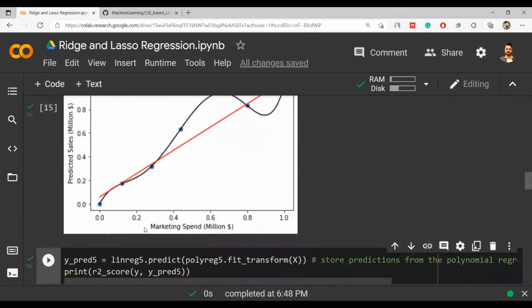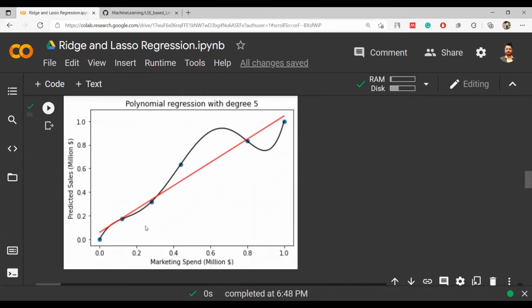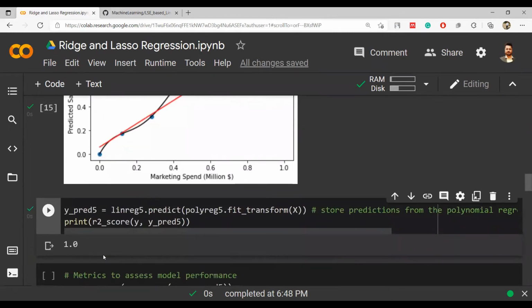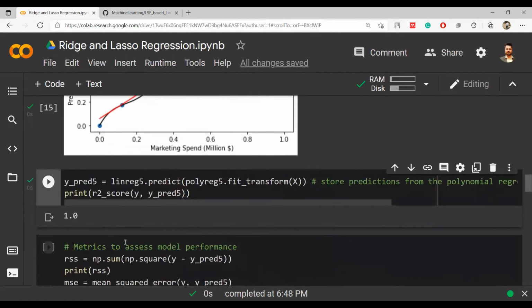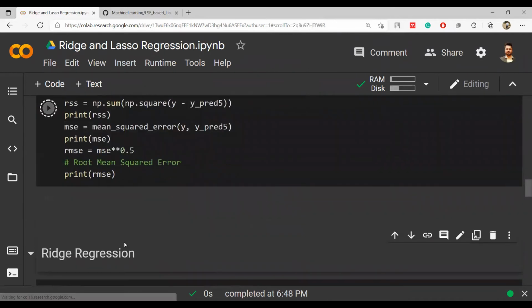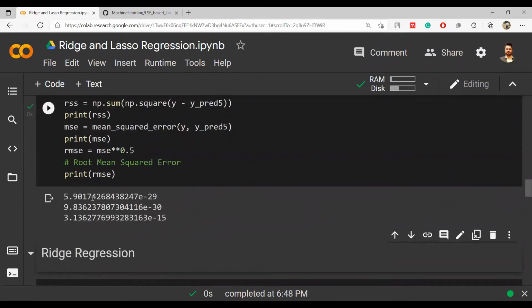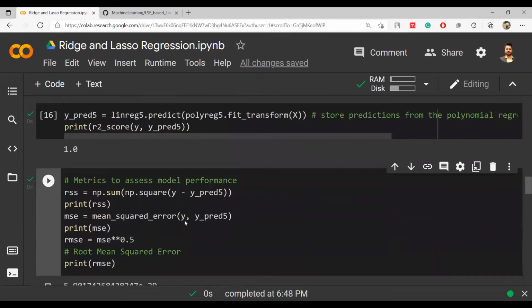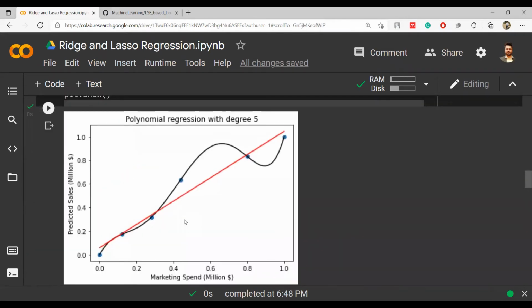But then this 100% is not good in a way, because you are getting it through a degree 5 polynomial. With a single degree polynomial, we were directly getting 96% r square, and now we are getting 1 by making too many complex curves. You can see that these numbers are also very small. The residual sum of squares is 5.9 into 10 to the power minus 29. RMSE is 3.13 into 10 to the power minus 15. These kinds of numbers are good, but in the end, we all know that overfitting is being done here.